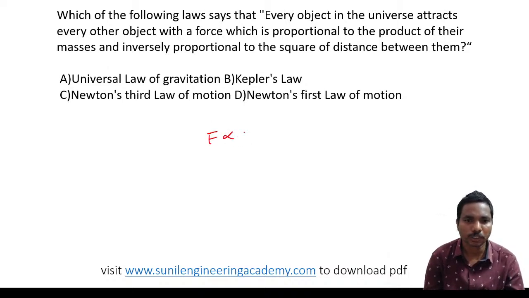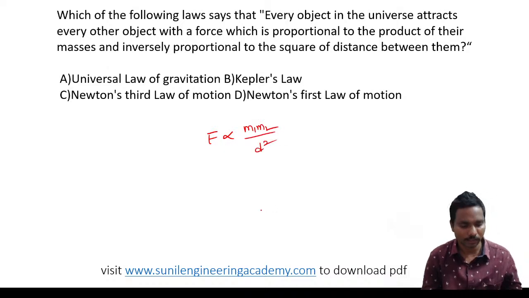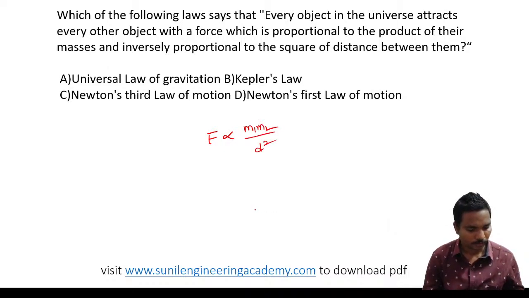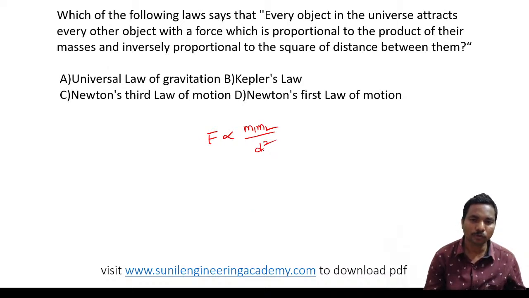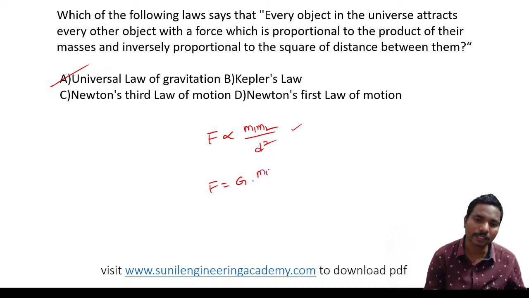Force is proportional to their product and their distance square. So F is proportional to m1 m2 by d square. In this session also we have discussed the universal law of gravitation. So if you remove the proportionality constant, you will get the G.